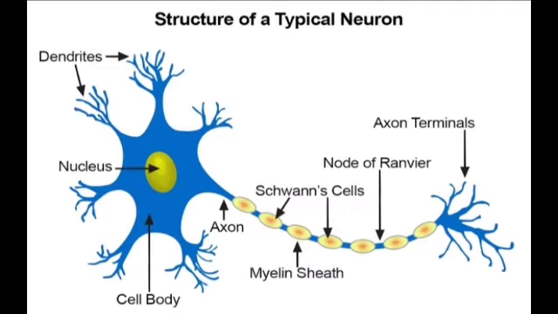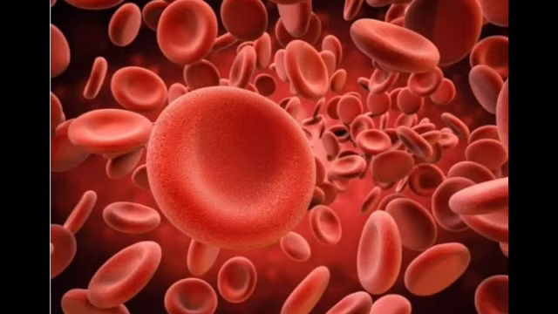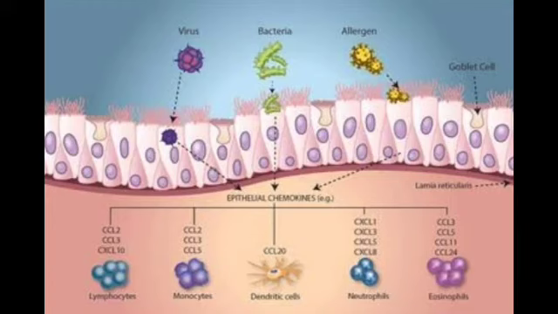Nerve cell, neuron, sends out and receives information from other cells through tiny electrical impulses. Red blood cell, picks up oxygen from the lungs and carries it into other body cells. They also give blood its typical red color. Epithelial cell, packed together, these protective cells form the skin's epidermis and line organs such as the lungs and stomach.